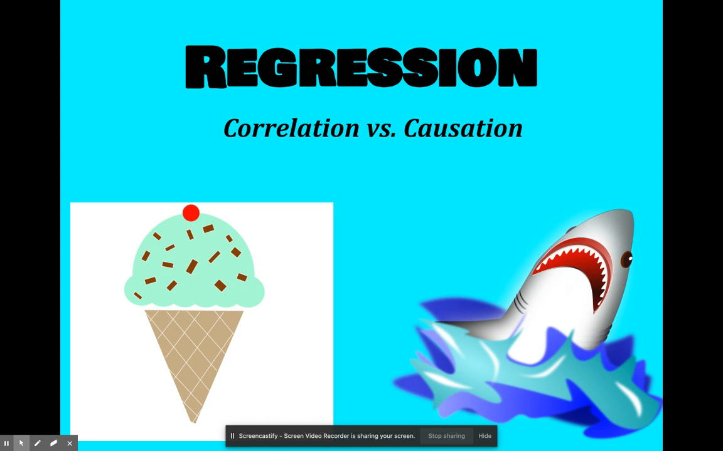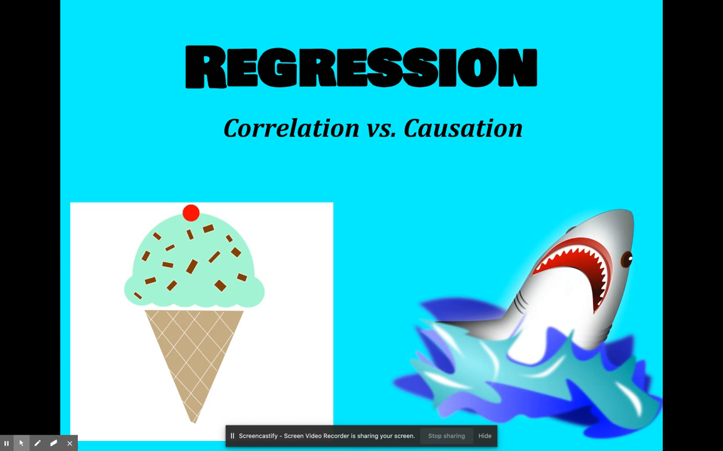Probably looks totally random. But actually, these two images are here because there was a recent study done that showed that when ice cream sales increase, the number of shark attacks that happen also increase. Now, that seems like a very strange thing to say, but after much research, it was actually concluded that that is very true. When ice cream sales increase, so do the number of shark attacks.